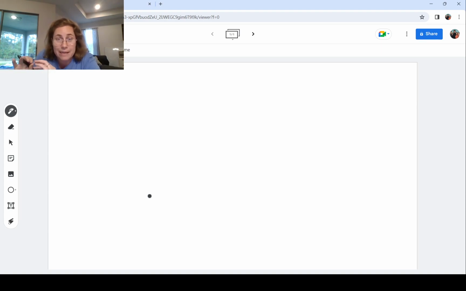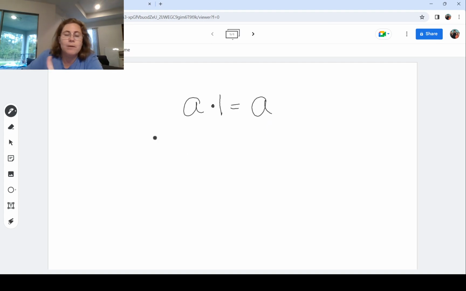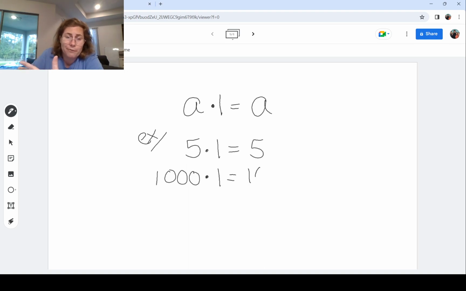That's my goal. I want you to say that about fractions. So starting out, we're going to take really small steps. We're going to talk about the multiplicative identity. The multiplicative identity states anything times 1 is equal to that anything. Now, if the letters are creeping you out, just throw out any random number. Let's say 5. 5 times 1 is 5. You can pick a big scary number, maybe 1,000 times 1 is still 1,000. You can pick any rational number that you can think of, times it by 1, and you'll get that same rational number. That's what the multiplicative identity states.